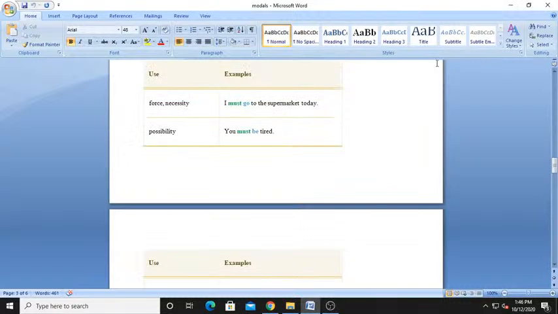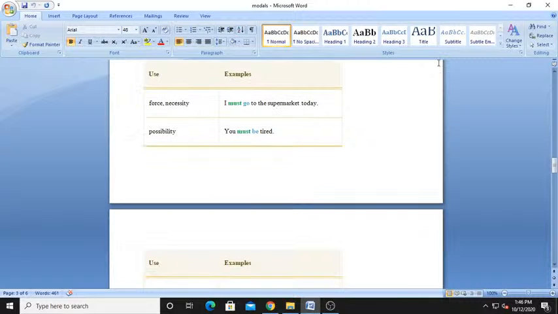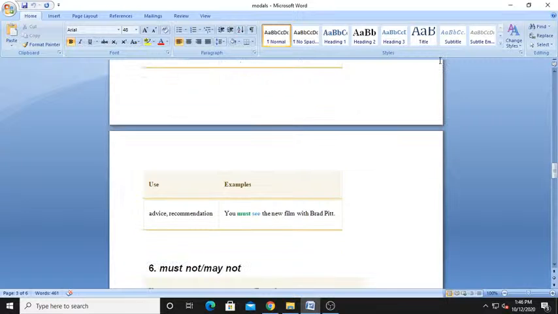So this must is there, only when we are forcing something, when we do something of very necessity, then possibility, in all these cases we have to use must.